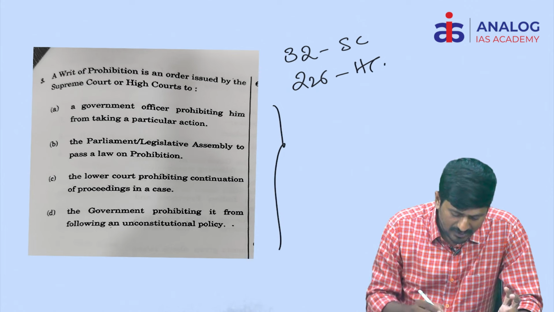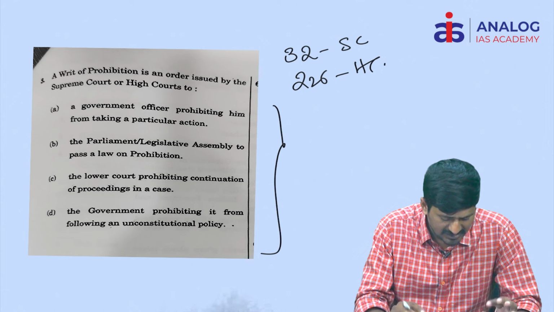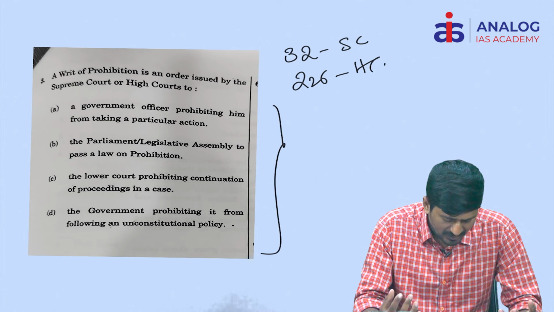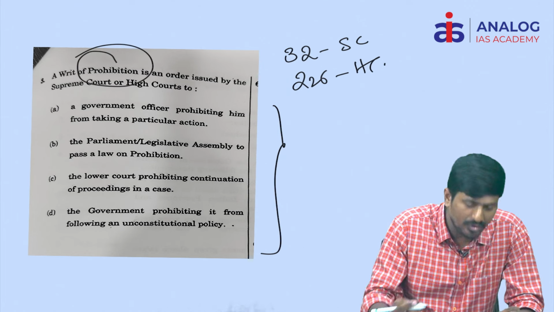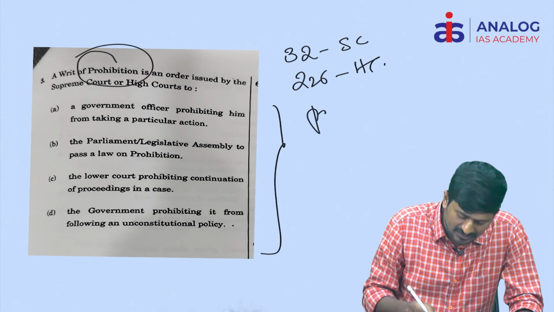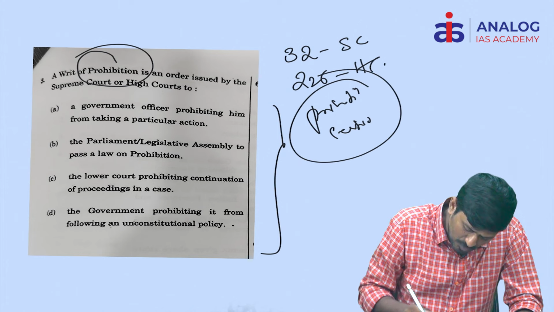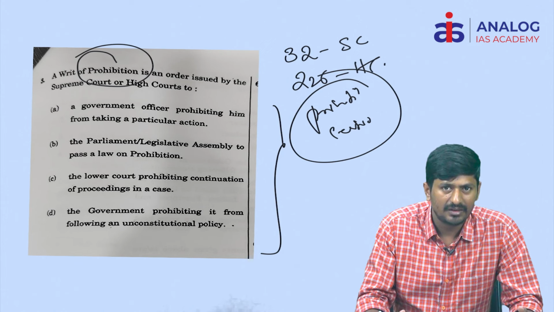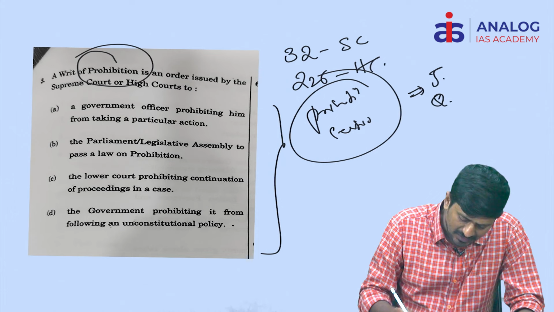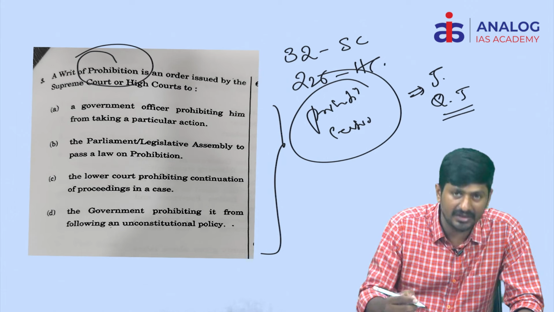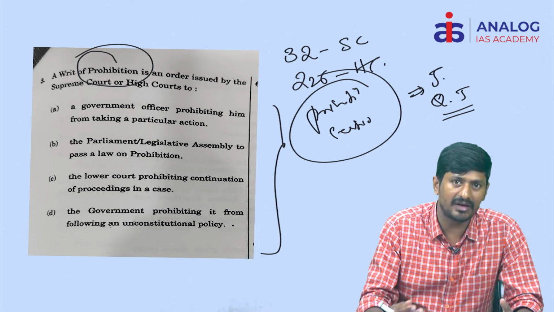And if you try to look at these statements, these statements are related to what is the nature of writ. Basically what is the question about? Prohibition and certiorari, both are related to the same thing. Same thing means these are the writs which are issued generally against judicial and quasi-judicial authorities. If you know this fact, you can easily mark the right answer.